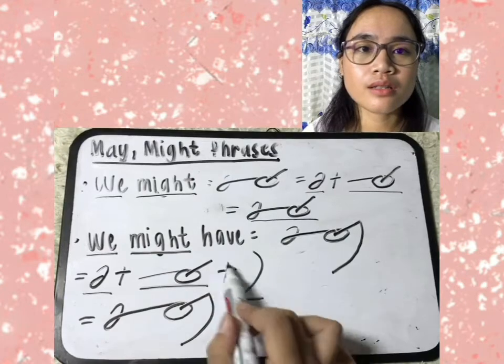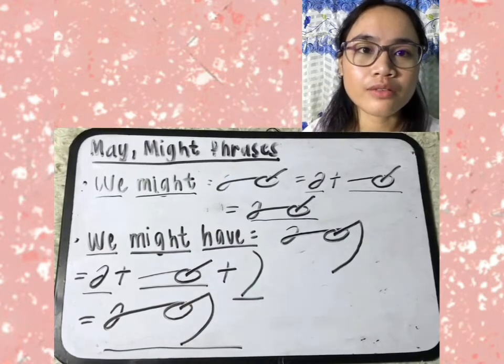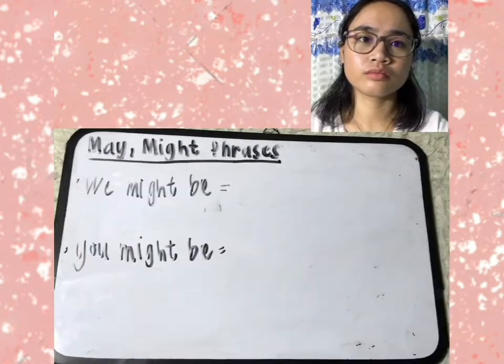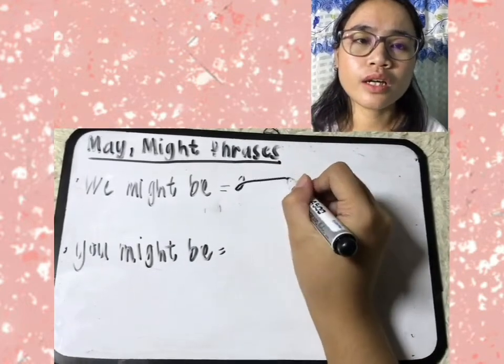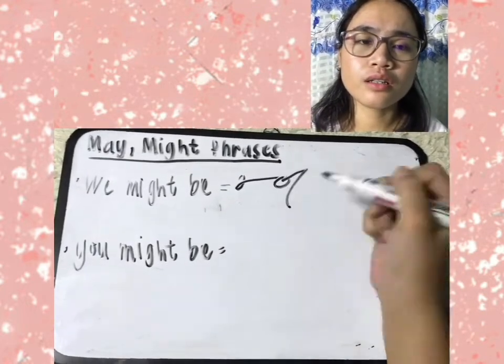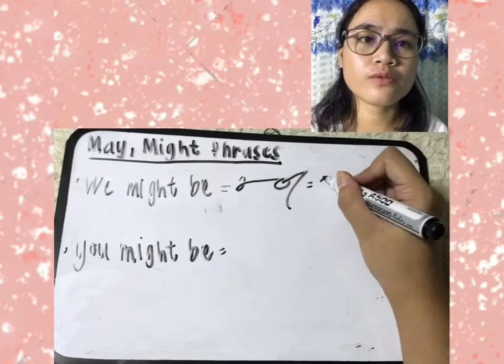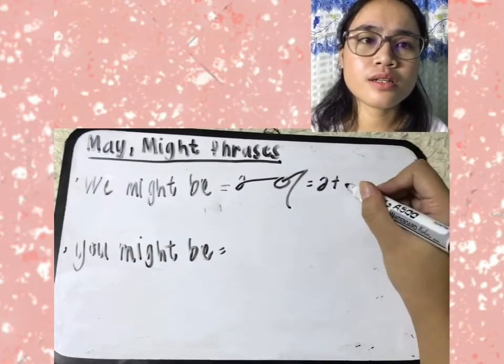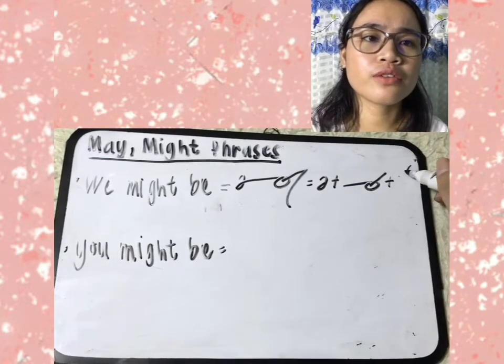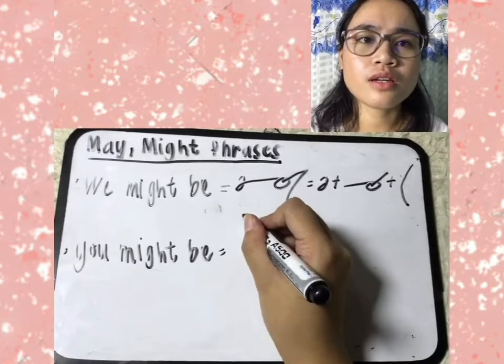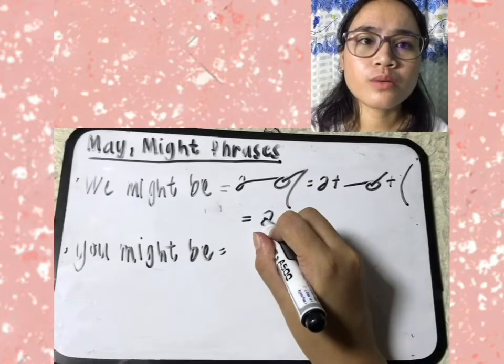So we might have rather, we might have rather, not be. So this is the we might be. U-E, M-I-T. Then a long downward curve facing left for the B. So U-E plus M-I-T plus a long downward left curve for the representation of B. So we have we might be.